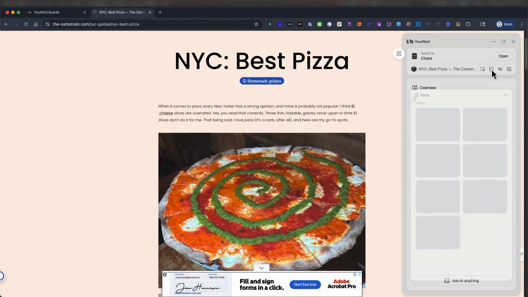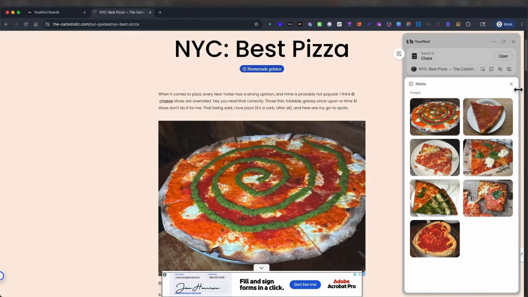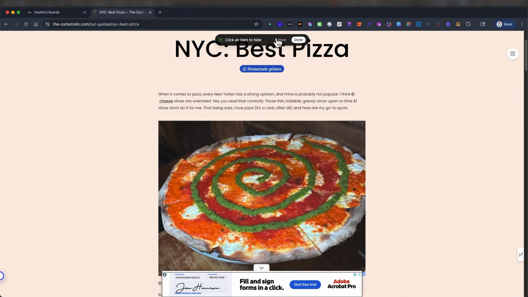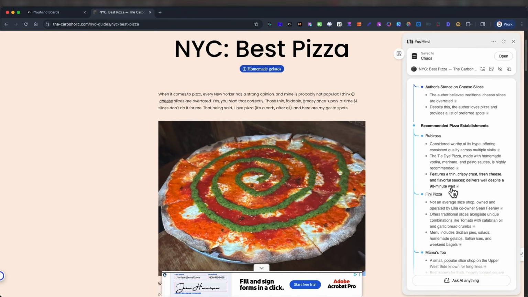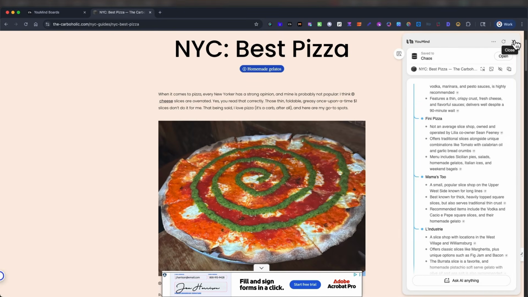If you want to find media on here, just click that. It'll show you the pictures. It pulls all the images on the website. You can save all these to your board. You can hide items if you want to hide some things. I don't really use that one that much. That's that. So you see the extension, super, super helpful. It's like having your own little AI tool on the side while you're browsing the internet.